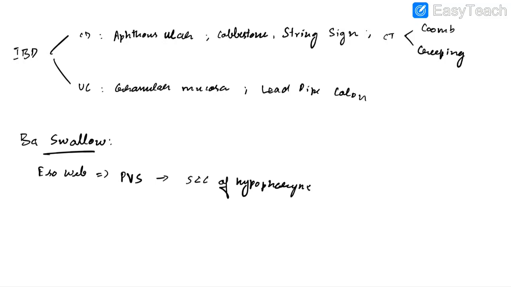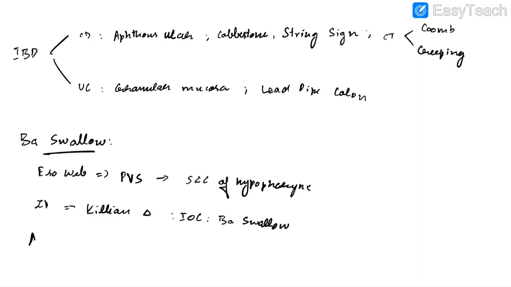Now let us discuss about Zenker's diverticulum. It is also known as pharyngeal pouch. It is a pulsion pseudodiverticulum. It is herniation of mucosa or submucosa through Killian triangle. The investigation of choice for Zenker's diverticulum is barium swallow.